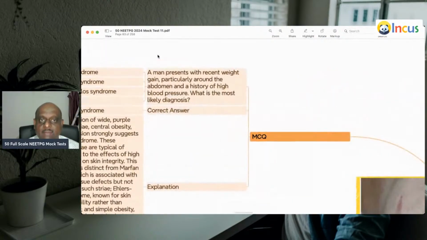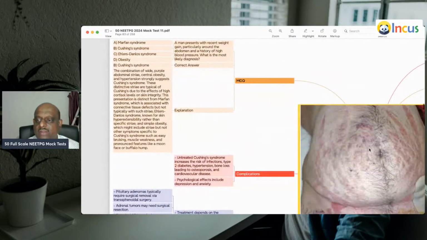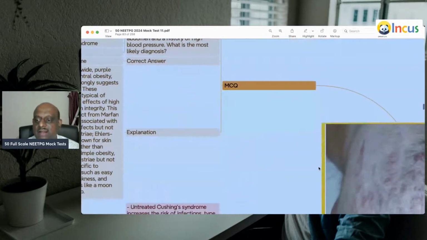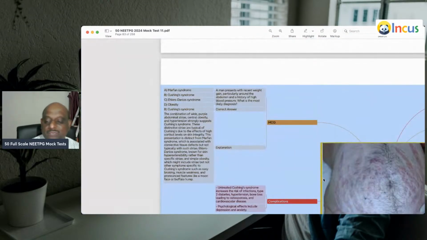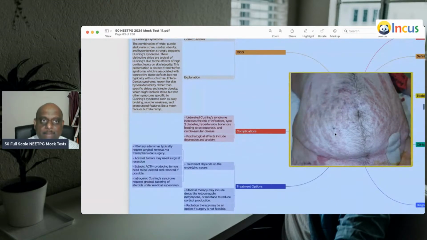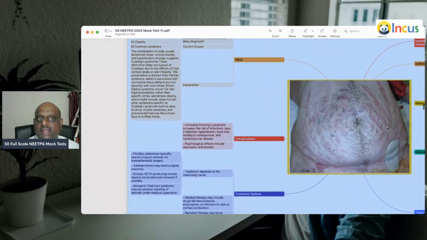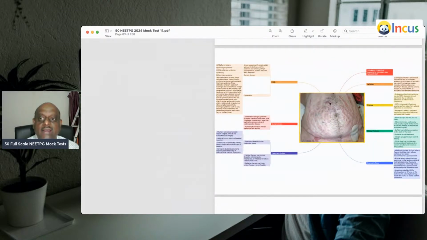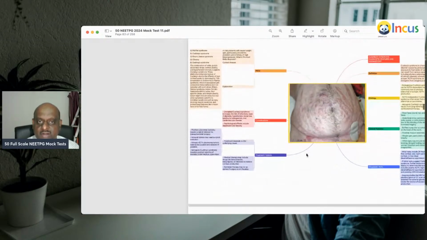Now, a man presents with a recent weight gain, particularly around the abdomen. It is Cushing's syndrome, a combination of wide purple abdominal striae, central obesity, along with hypertension. That is all characteristic of Cushing's, is what you need to remember.